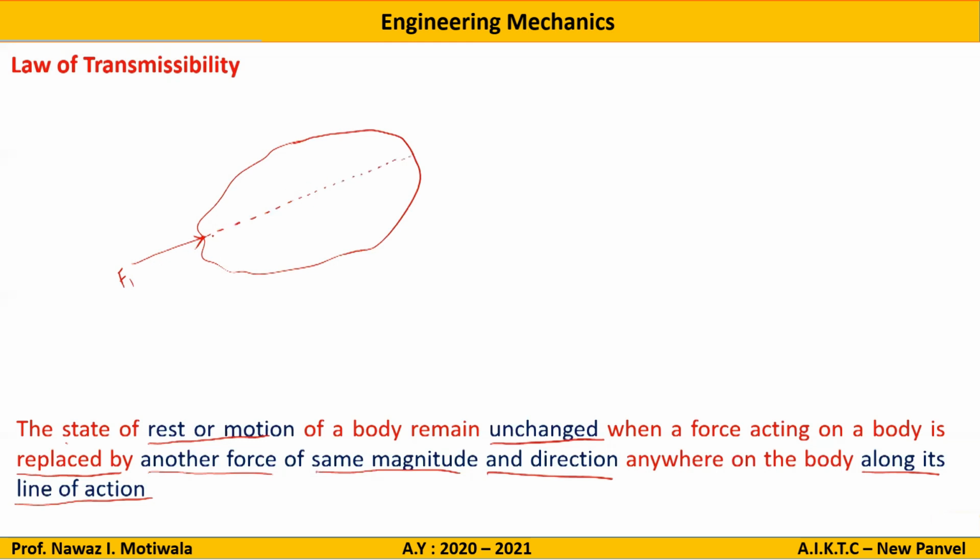This force can be transferred from this point anywhere along this line, with the same magnitude and direction, and then the rest or the motion of the body will remain unchanged. You can take any force, let us say F2 here. This can be replaced by another force along the line of action with the same magnitude and direction here. So this is F. The effect will remain the same. This is known as the law of transmissibility.